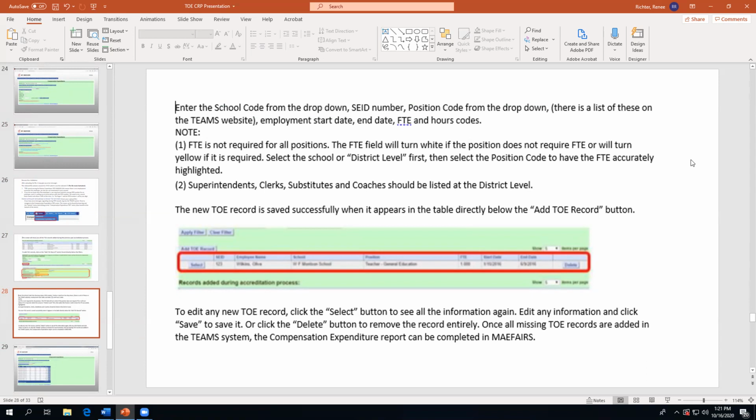And the new tow record is saved successfully when it appears in the table directly below the add a tow record button here. And then to edit any new tow record, click on the select button to see all the information again, and then edit any information and click save to save it, or click the delete button to remove the record entirely if it's not what you want. And once all the missing tow records are added in the team system, the compensation expenditure report can be completed.